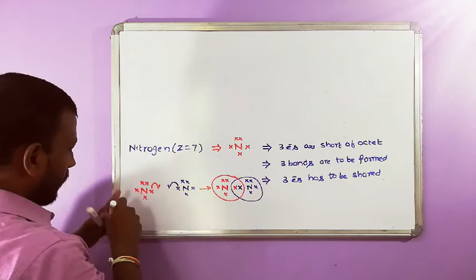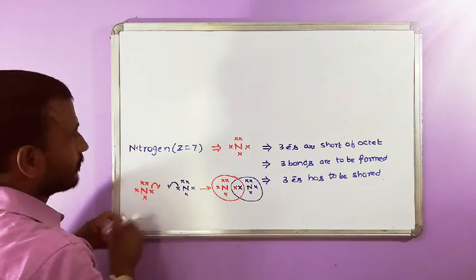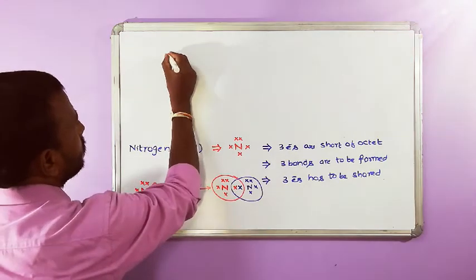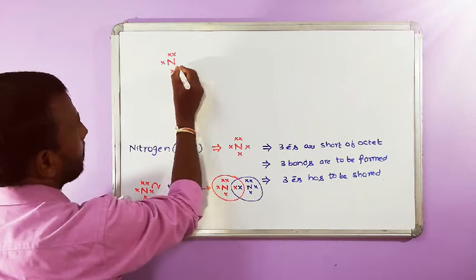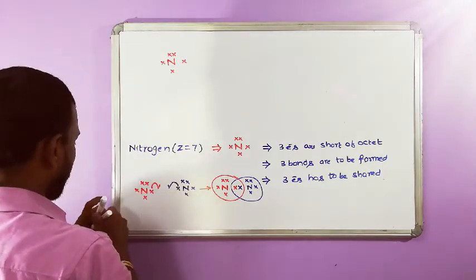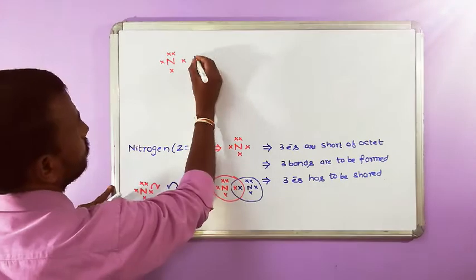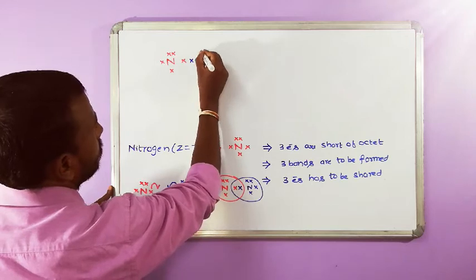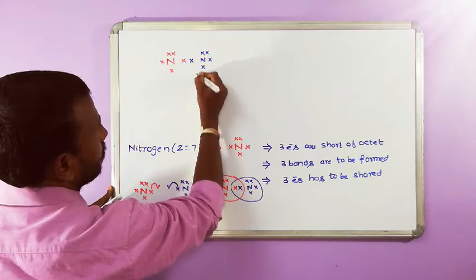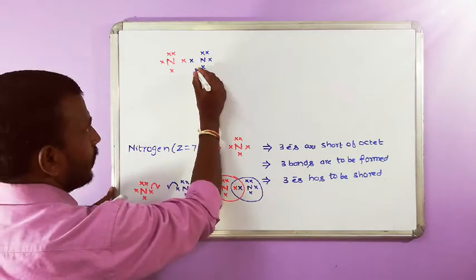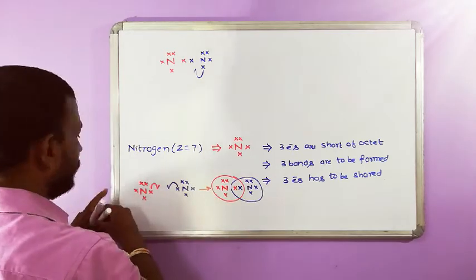So the nitrogen atoms then share one more electron each.